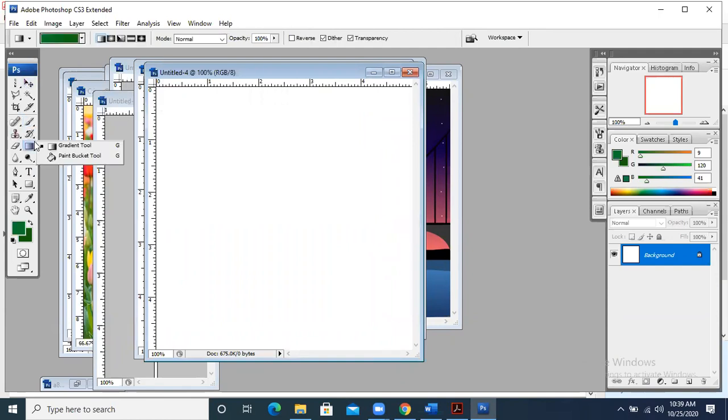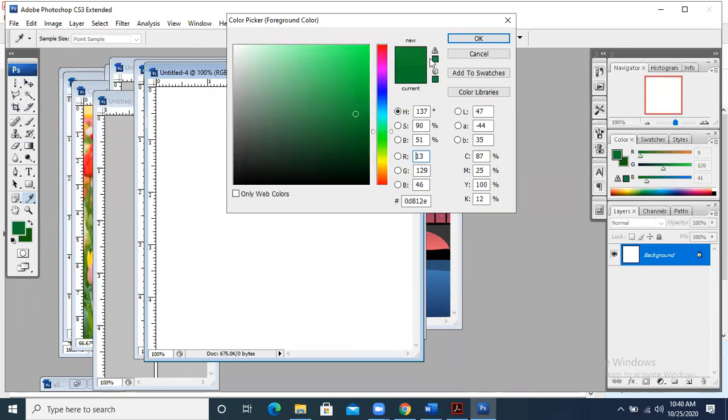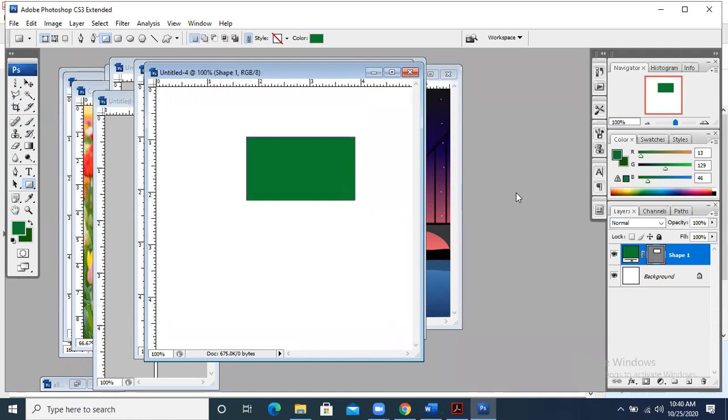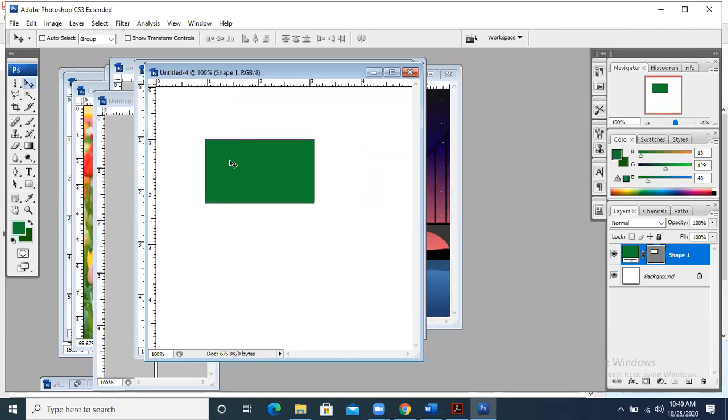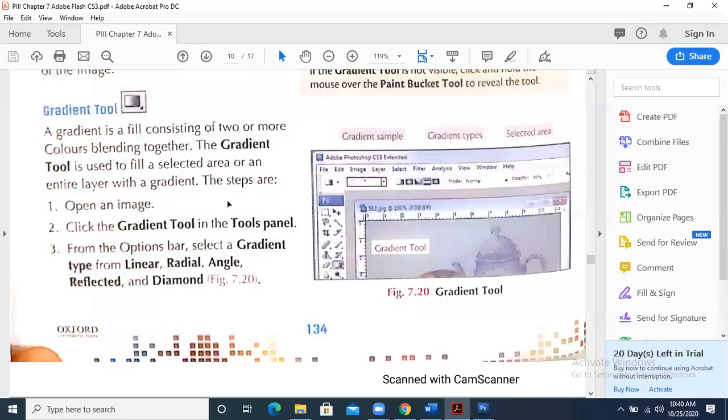Let's suppose, using this gradient tool, I want to draw some rectangle. Gradient is going to apply multiple options.